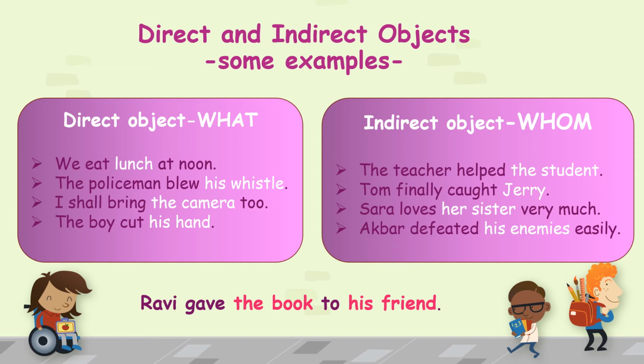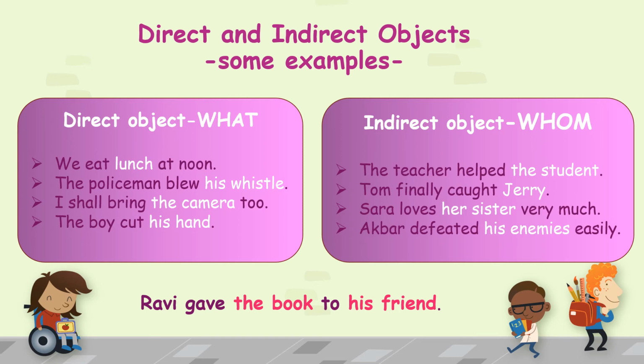We eat lunch at noon. So here, look at the first sentence. We eat what? Lunch. The policeman blew what? His whistle. Now, which is the verb? The verb is eat. In the next sentence, it is blew. What is the next verb? The verb in the third sentence, I shall bring the camera to. Bring is the verb. So you need to question with the verb. Bring what? The camera. So the camera is the direct object.